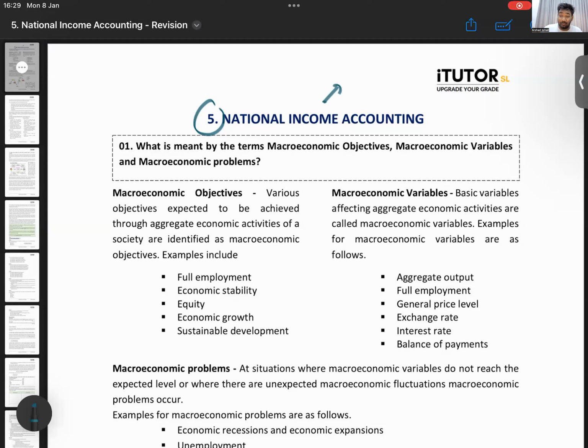What is the national income? Or the country's income is what we call the gross domestic product. So we are trying to see how to calculate this. There are different ways of calculating. There are 3 different approaches that we will learn. Then after calculating GDP, there are more calculations to do. We will learn all of that. That is the overall thing that we're trying to do. So before we get into that GDP calculation, given that this is our first unit for macroeconomics, we will study a little bit of the basics of macroeconomics.